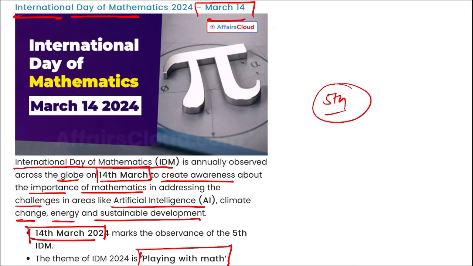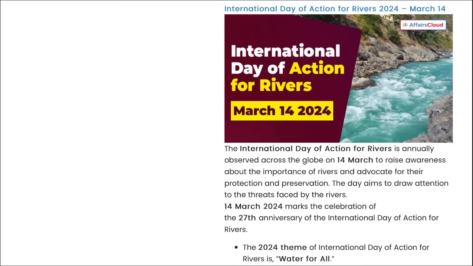This marks the 5th edition of the IDM, and here is the theme that you need to remember. Right? So when was it first observed? In the year 2020.